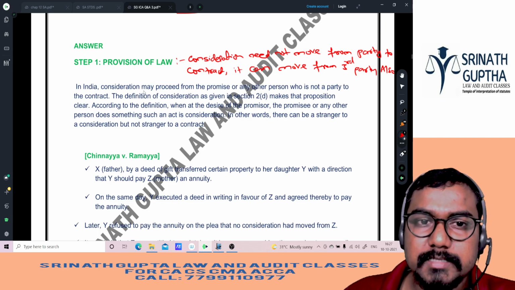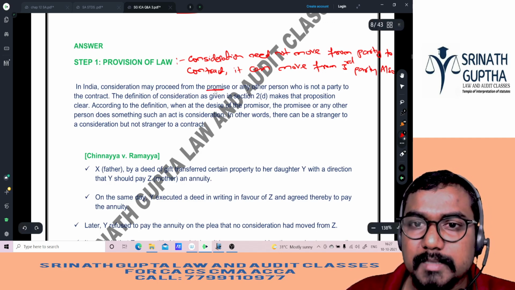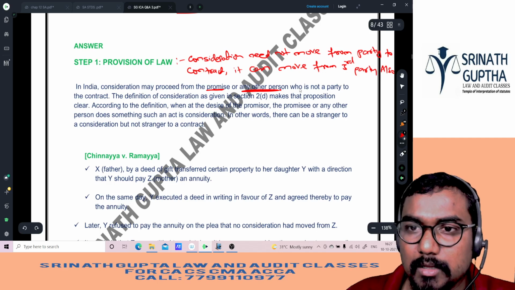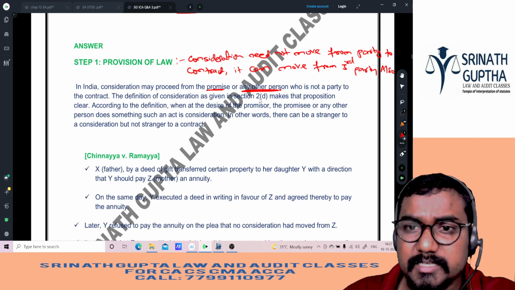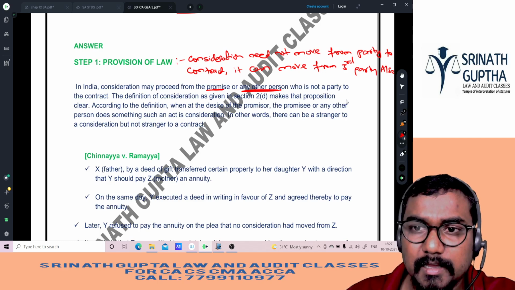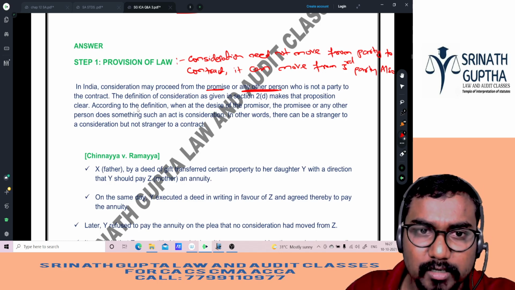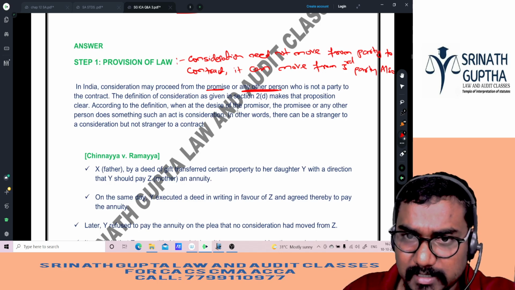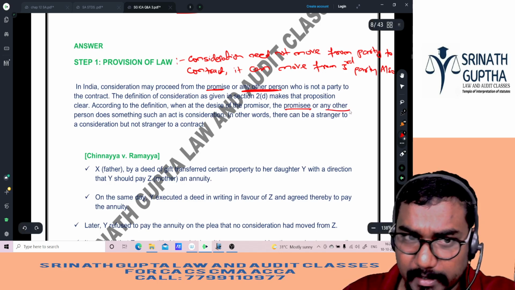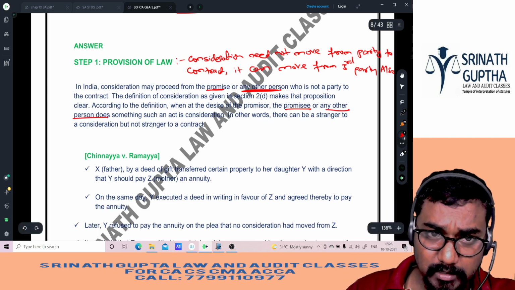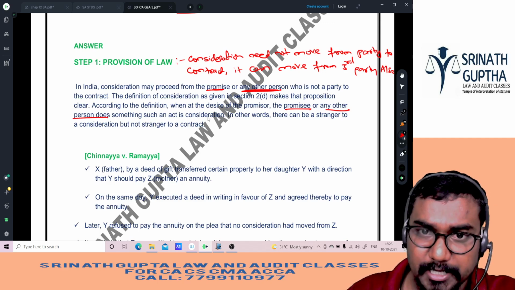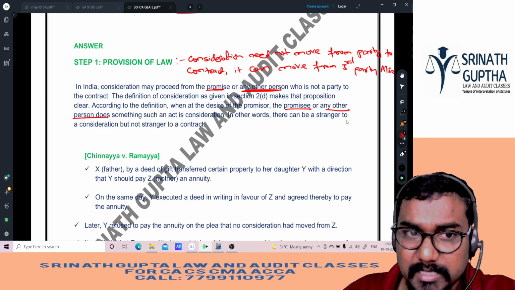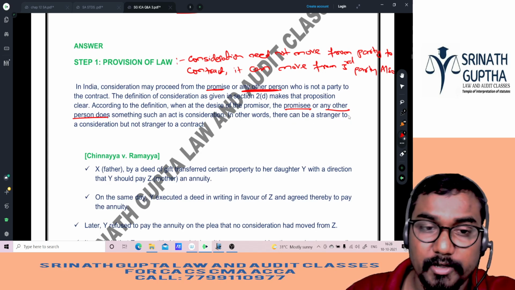In India, consideration may proceed from the promisee or any other person who is not a party to the contract. The definition of consideration as given in section 2(d) makes that proposition clear. According to the definition, when at the desire of the promisor, the promisee or any other person does something, such an act is a consideration. In other words, there can be a stranger to consideration but not a stranger to contract.